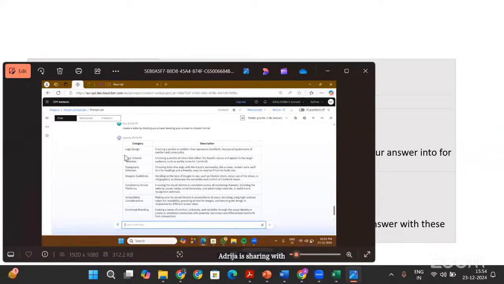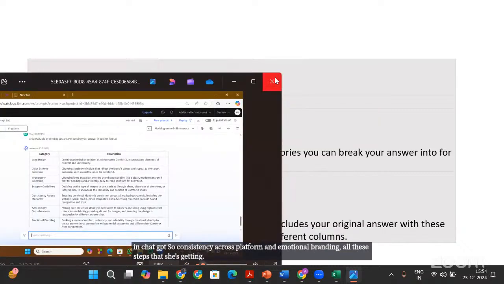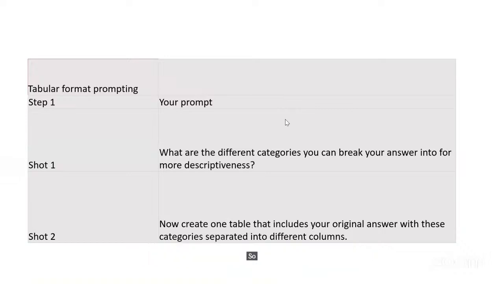Her categories are in logo design and color scheme. She's using Prompt Lab, and she has also got a similar answer to what we got in ChatGPT, right? So consistency across platforms and emotional branding, all these steps that she's getting. So it's really powerful to create our own marketing strategy by using chain of thought prompting.